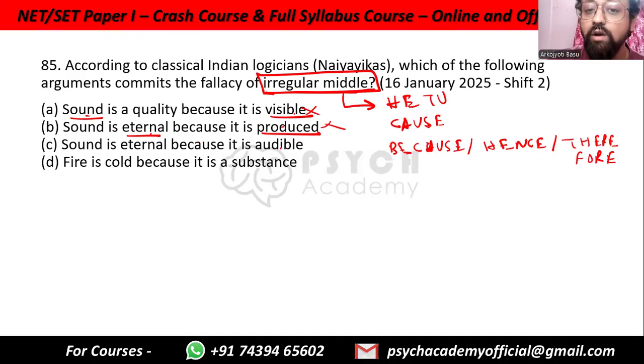Sound is eternal because it is audible. Well, even non-eternal things can be audible. For example, the music of a guitar. Guitar was produced much later, but that is also audible. So this is irregular middle. Fire is cold because it is a substance. Fire is not cold. So see, in all three of them, the problem or the fallacy is that the terms are not related to each other. The Vyapti is not there. But out here, sound is eternal because it is audible. Sound is audible, but non-eternal things can also be audible. So because it is audible, the middle is irregular. It can allow many things. So option C.